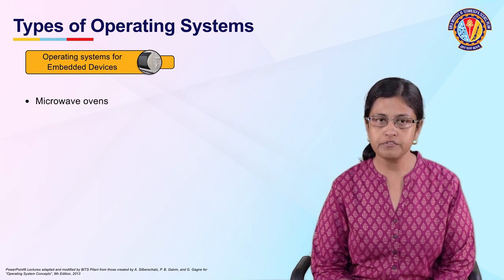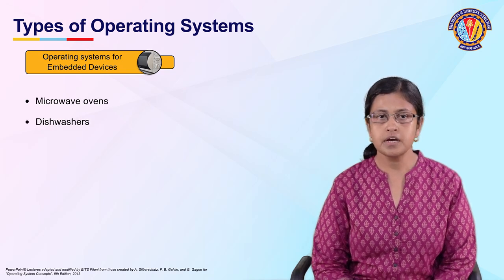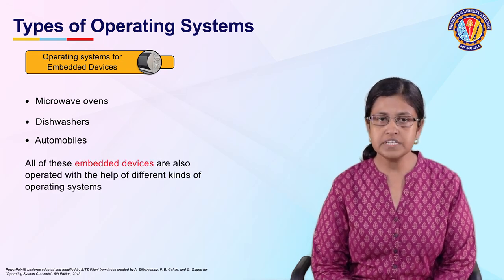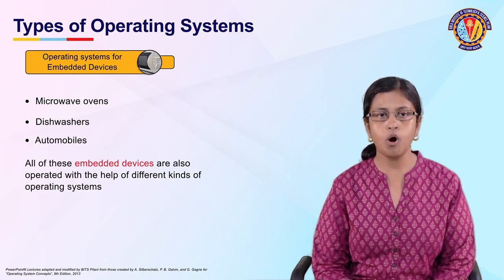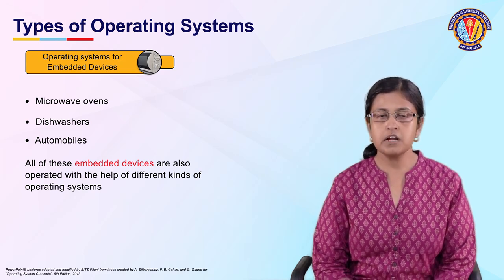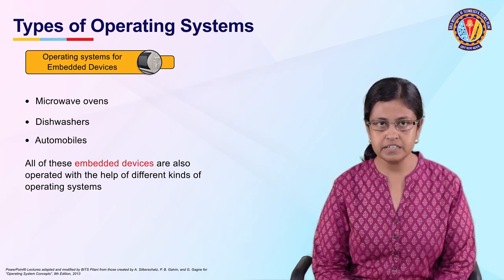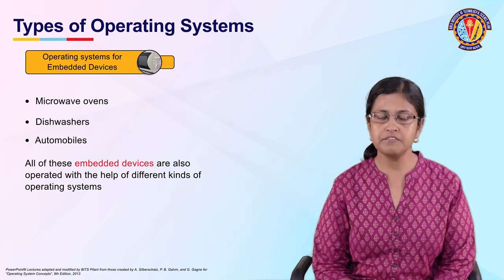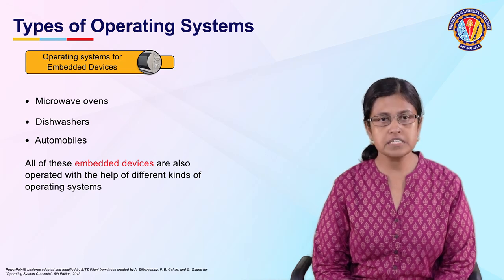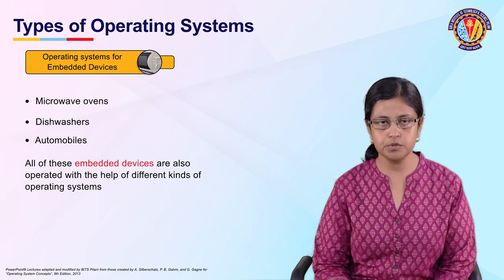Examples include microwave ovens, dishwashers, or even the systems that are present in automobiles. All of these embedded devices are also operated with the help of different kinds of operating systems. The four varieties of operating systems that we have seen here are very different from one another in terms of the tasks they perform and the services they provide to the respective users.